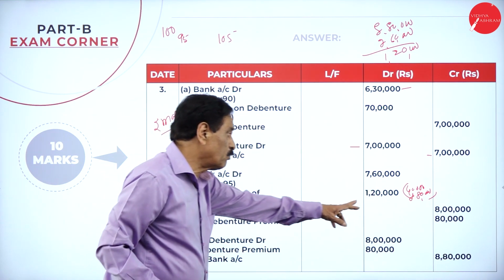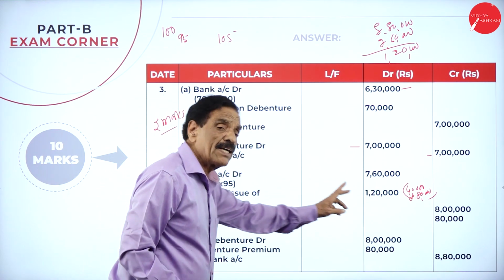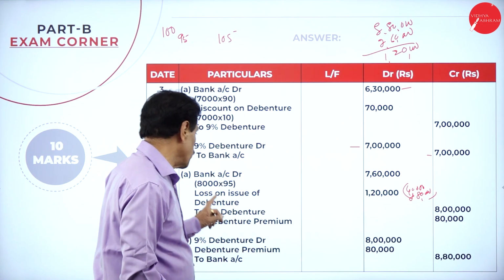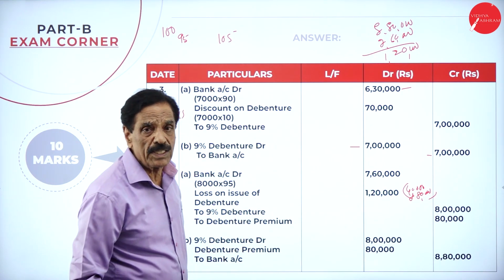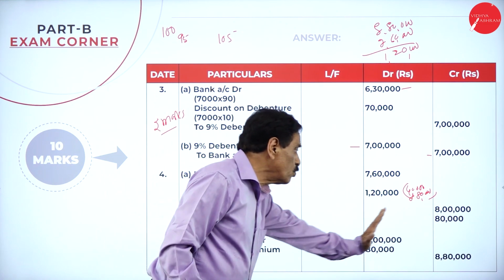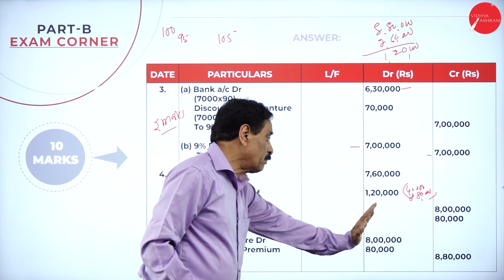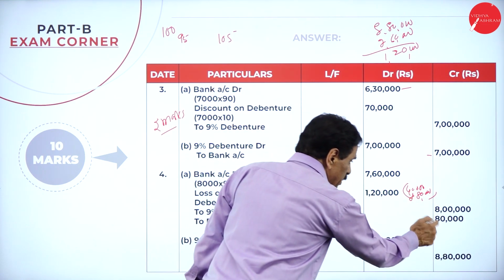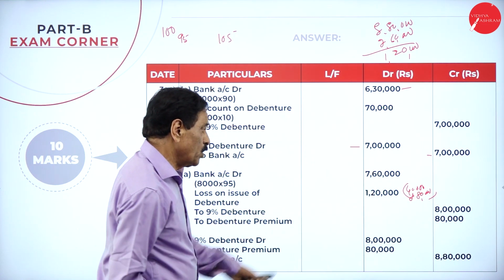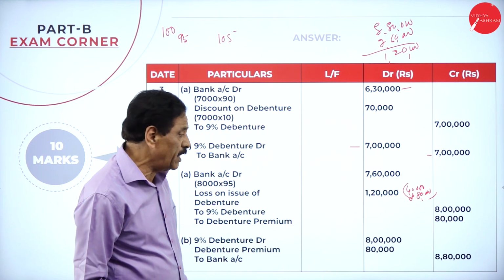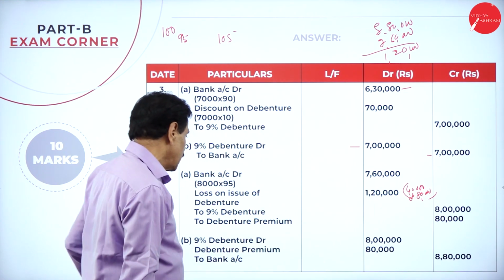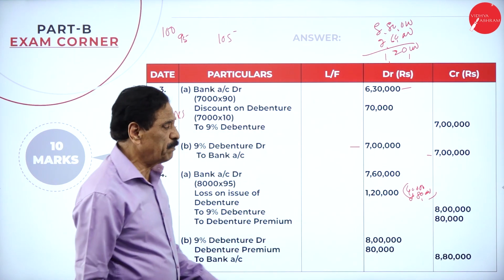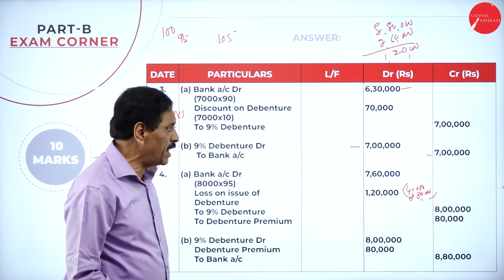You suffered a loss of 1,20,000. Bank account debit 7,60,000. Loss on issue of debenture account debit 1,20,000. To debenture 8 lakh. To debenture premium 80,000. If you see here, 40,000 is discount, 80,000 is premium. Totally, you suffered a loss of 1,20,000. Last entry, debenture account debit to debenture premium account to the extent of 8,80,000.